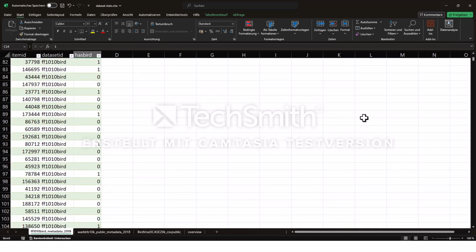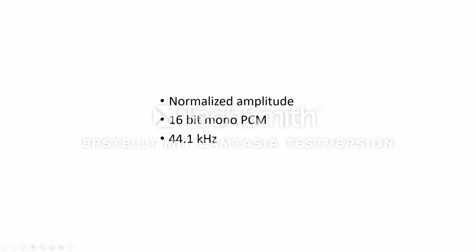All sound files were normalized in amplitude and saved as 16-bit mono PCM at 44.1 kHz sampling rate. They are all available under open licenses.